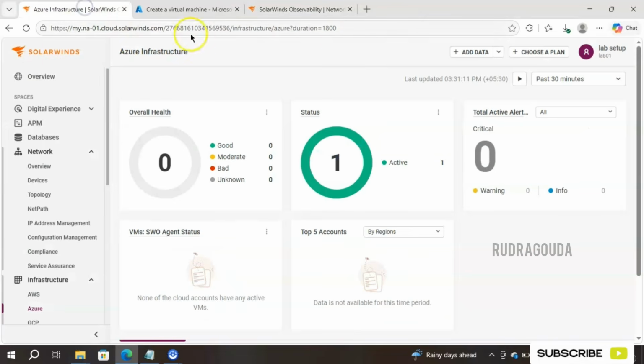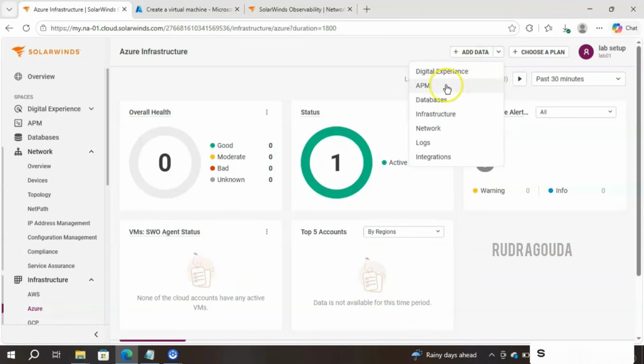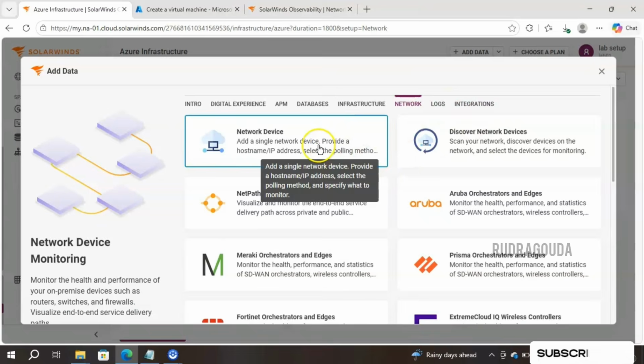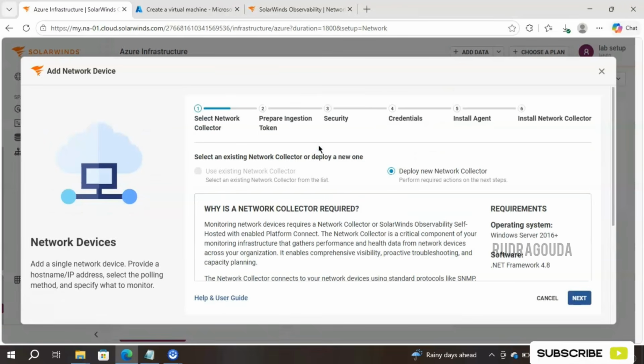Currently, I am connected to my SolarWinds console. To install the network collector, click on add data, then go for networks. Just simply select one of the options here. For example, I will click on network device. Here it will ask for information like select the existing network collector or deploy a new one. Since I don't have any network collector at this moment, I will go for the new one.